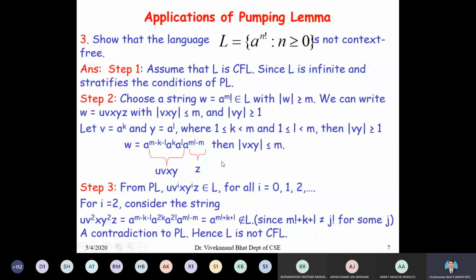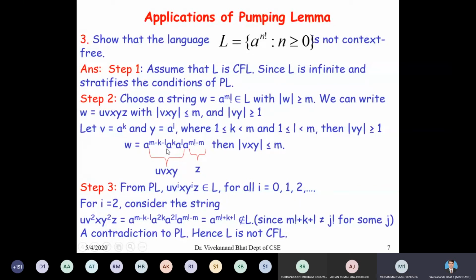You understood this part? Any doubt in this decomposition? Sir, why do we always take x value as nothing? No, there is no condition on x and u. You can take anything. But the main thing is that this condition should hold good: length of vxy should be less than or equal to m.